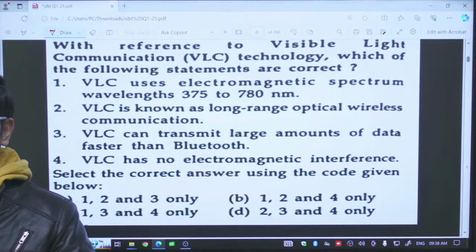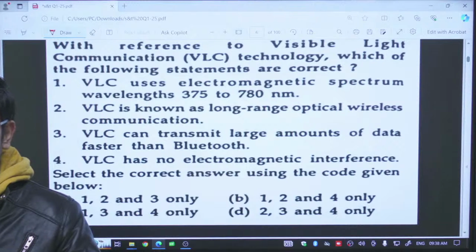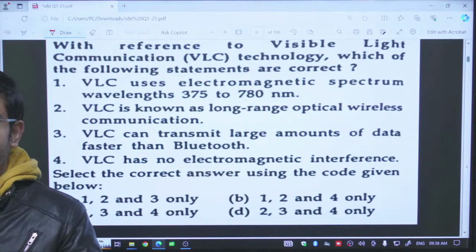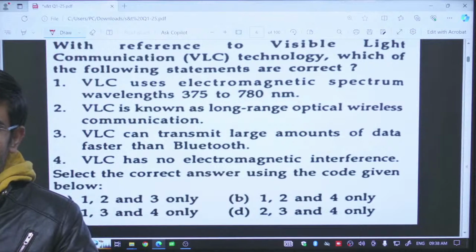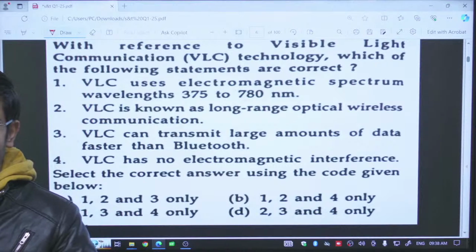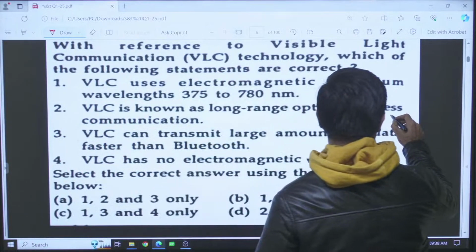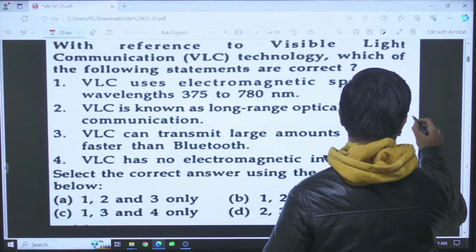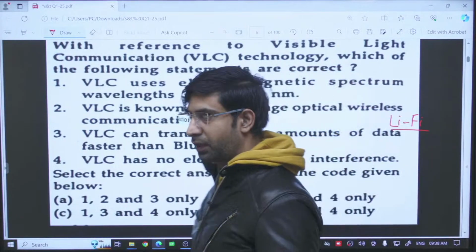Yes, we can use it. In 2011, one scientist named Harald Haas discovered that we can transfer data by using light, and this technology was given a name light fidelity, Li-Fi, L-I-F-I. Li-Fi is nothing but light fidelity. Harald Haas was the main pioneer of this technology.